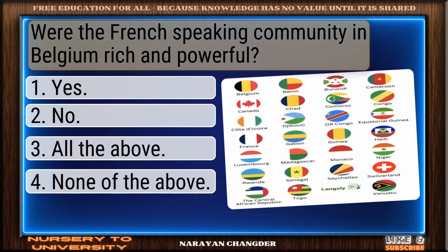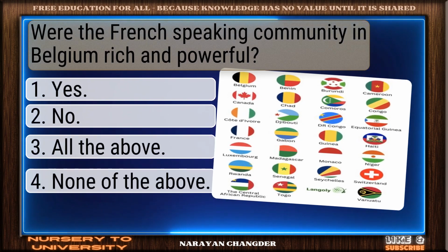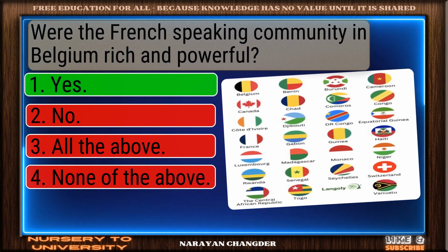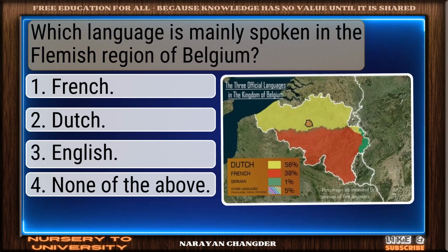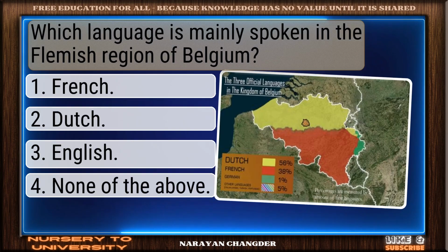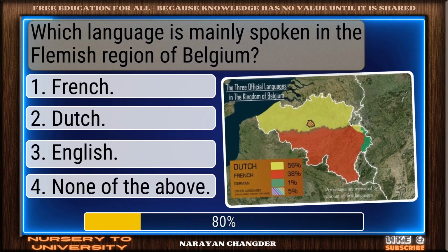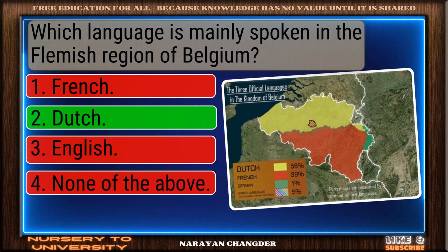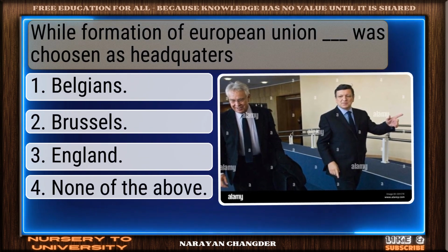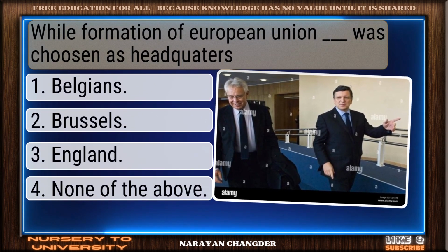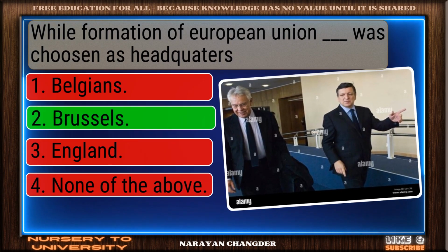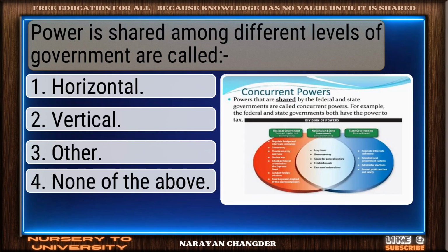Were the French-speaking community in Belgium rich and powerful? Well done. Yes is right. Which language is mainly spoken in the Flemish region of Belgium? You got it. Dutch fits. While formation of European Union, Dash was chosen as headquarters. Sharp thinking. Brussels is right.